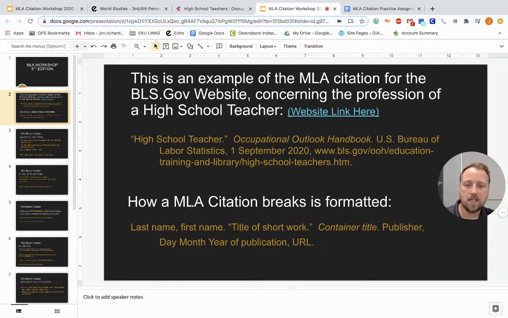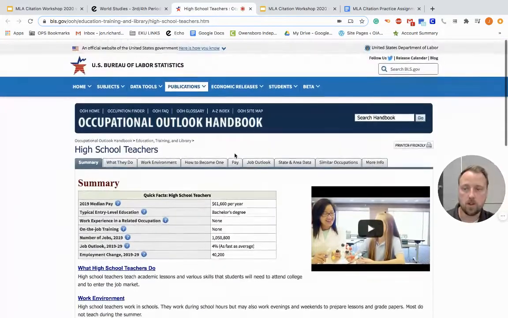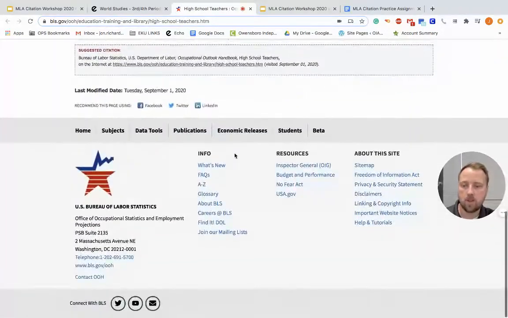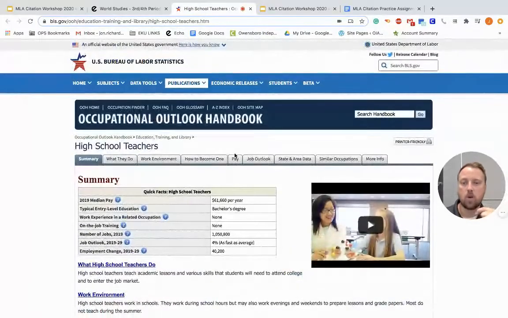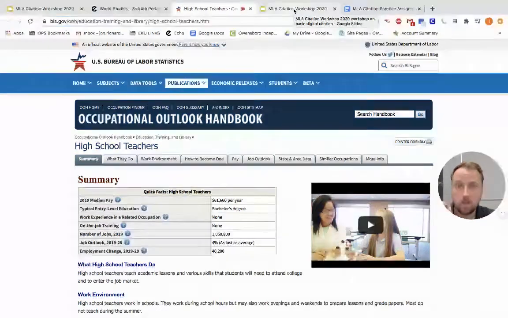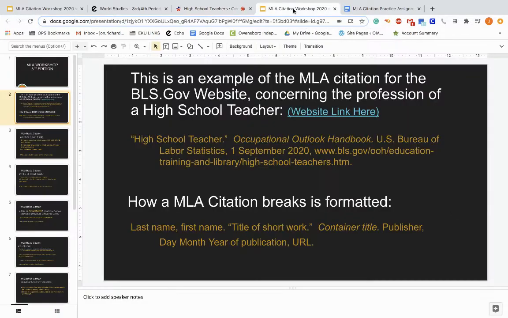Okay. Now we can see how an MLA citation breaks down, formatted just like this. The author's name is first: last name, comma, first name. Now you'll notice I don't have an author's name for this because we don't have an author for this website. We don't have anyone who has put their name saying that they wrote this. A lot of websites you'll run into that, and that's okay. But there are many websites, mainly news articles and things like that, where you will see the author's name. So it's okay if you skip some of this information if you can't find it, but if the information is available, you need to make sure it's included in the citation.